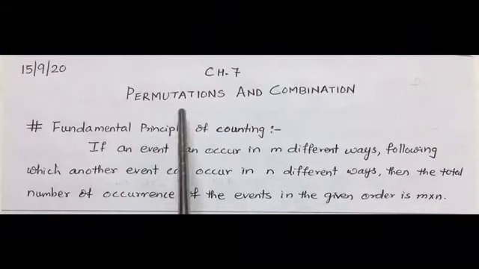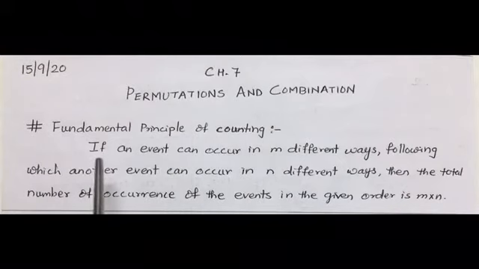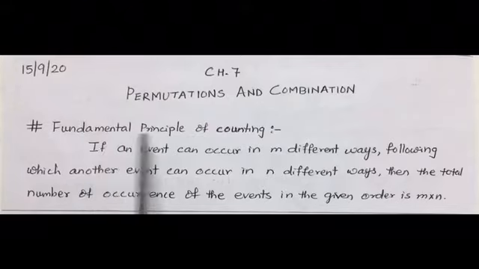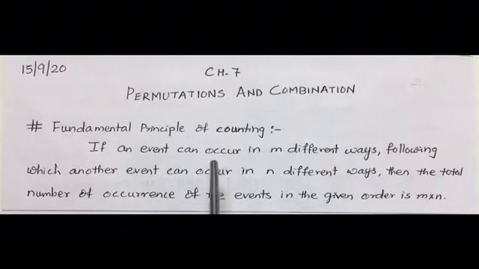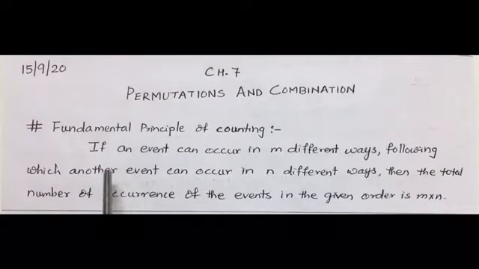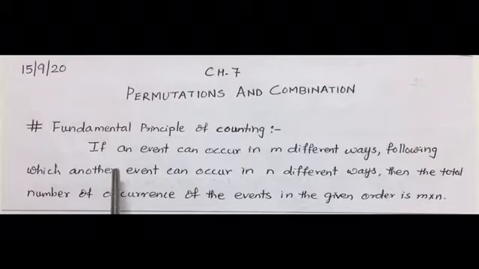Before we start with both these topics, we'll take a brief explanation of the fundamental principle of counting. Now, what is the meaning of the fundamental principle of counting?